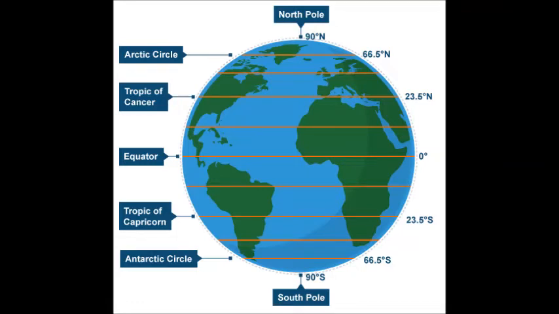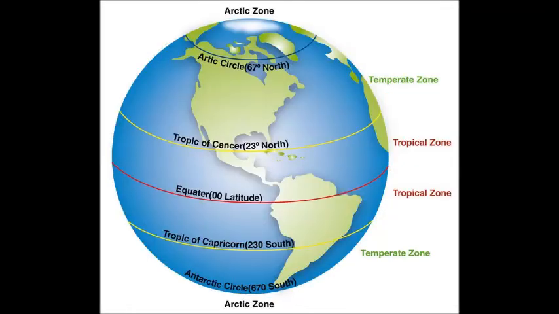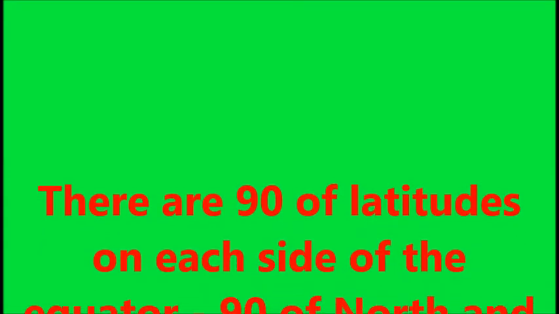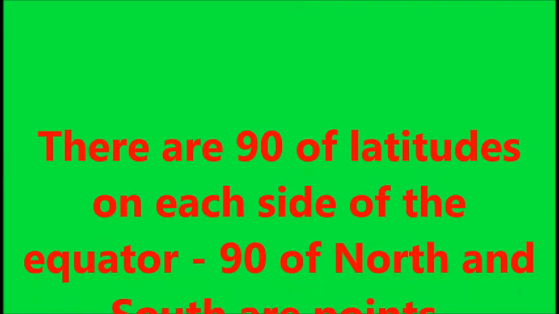The length of lines of latitude decreases with the distance from the equator. All lines of latitudes are circles and parallel to the equator. There are 90 degrees of latitudes on each side of the equator.